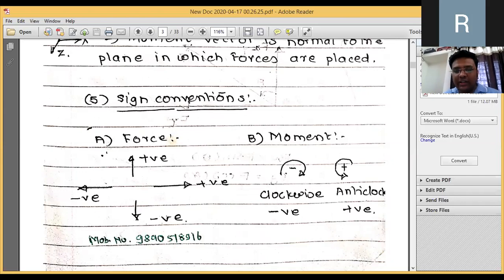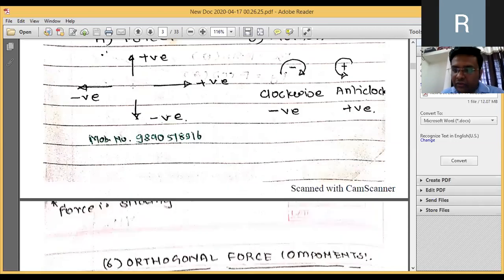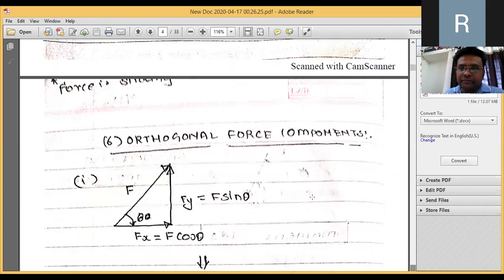So whatever sign convention you are using, mention it. In MPSC it is not a written paper, it will be objective type questions, and whether the sign conventions used throughout the solving of the example are the same or not will define whether the answer is correct or not. Force is a vector quantity, moment is a vector quantity, so they should have directions, and for that direction we have some sign convention. Force towards right positive, towards left negative, upward positive, downward negative, clockwise moment negative, anti-clockwise positive. In this way, these are the sign conventions.